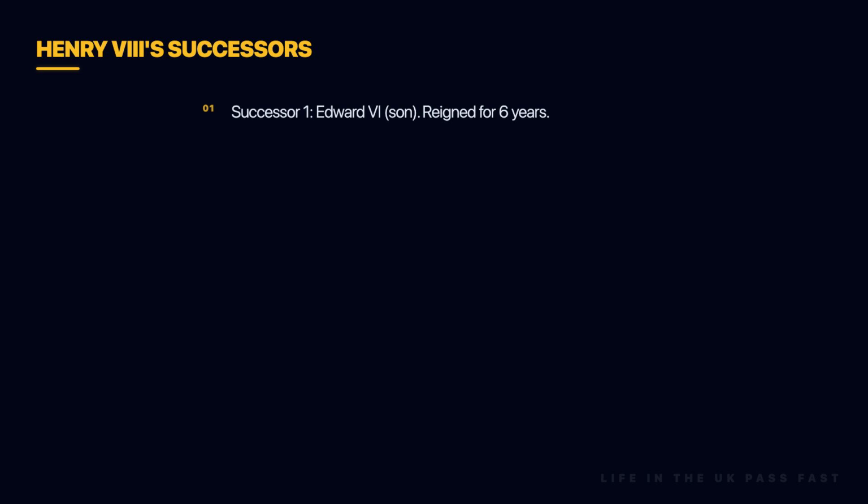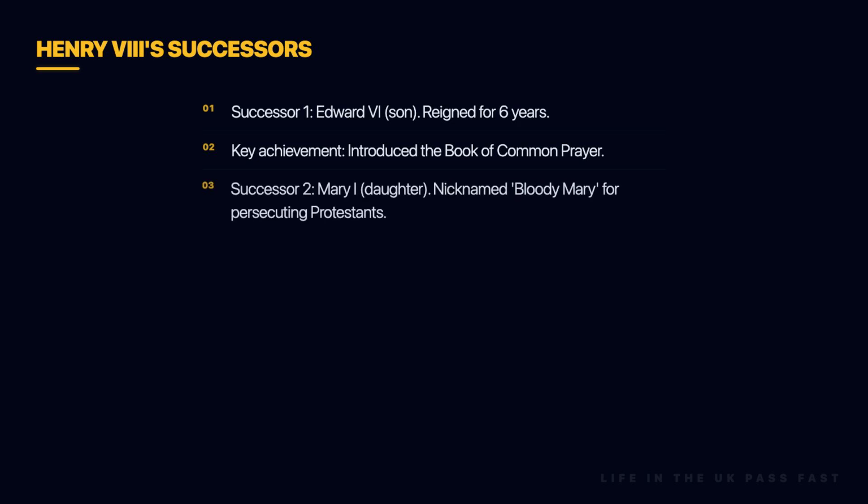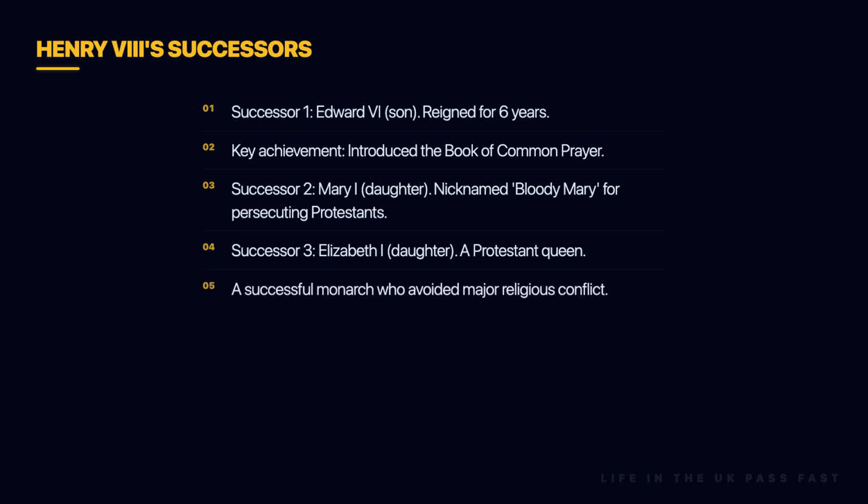Henry VIII was succeeded by his son Edward VI, who reigned for only 6 years and died at age 15. His main achievement was introducing the Book of Common Prayer for the Church of England. Edward was succeeded by his half-sister Mary. A devout Catholic, she persecuted Protestants, earning the nickname Bloody Mary. After Mary's short reign, her half-sister Elizabeth the 1st became queen. She was a Protestant.